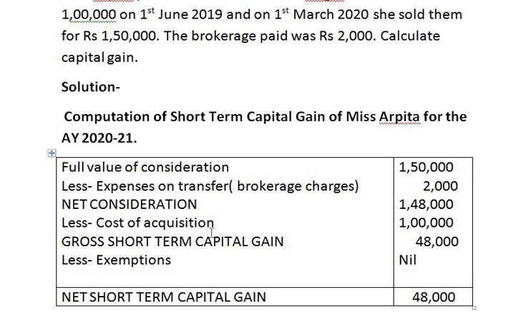Cost of acquisition is the purchase price of the shares, which is 1 lakh. The remaining balance is 48,000, which is known as gross short term capital gain. From gross short term capital gain, deduct exemptions if there are any. Here no exemptions are given. Therefore, the gross short term capital gain itself is the net short term capital gain, that is 48,000. Net short term capital gain is our final answer, which we also call short term capital gain.